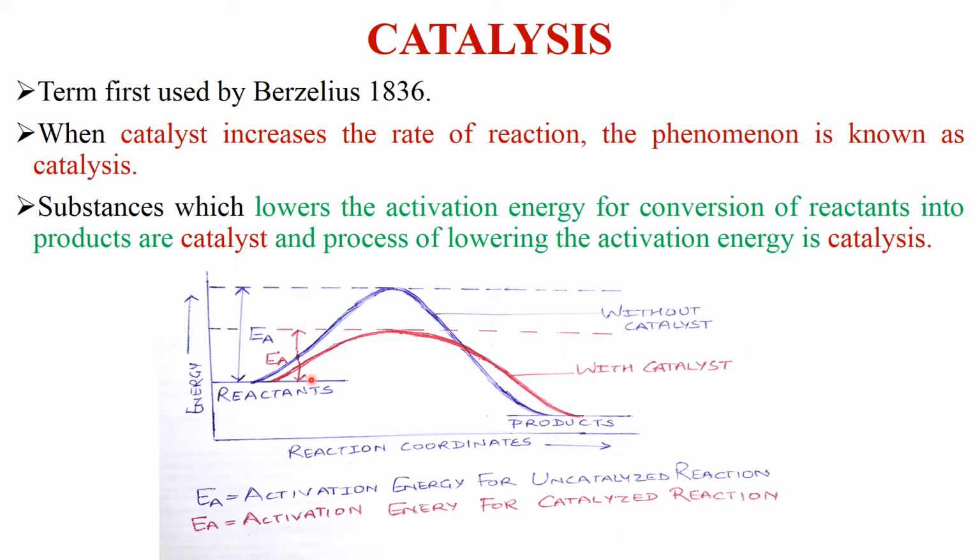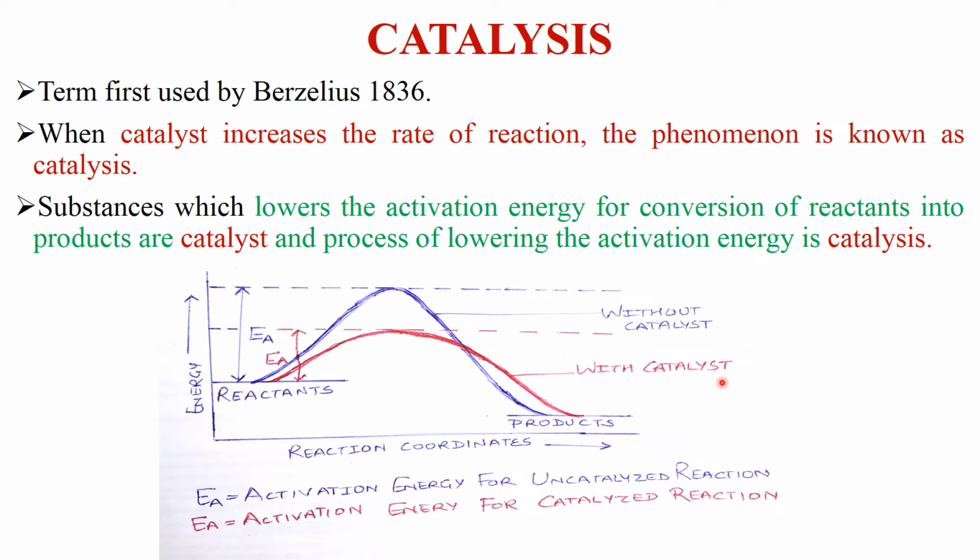Here there are two curves, one indicated with red pen, another with blue pen. This blue curve is for those reactions which do not take place in presence of catalyst, meaning uncatalyzed reactions. This red curve is for those reactions which take place in presence of catalyst.